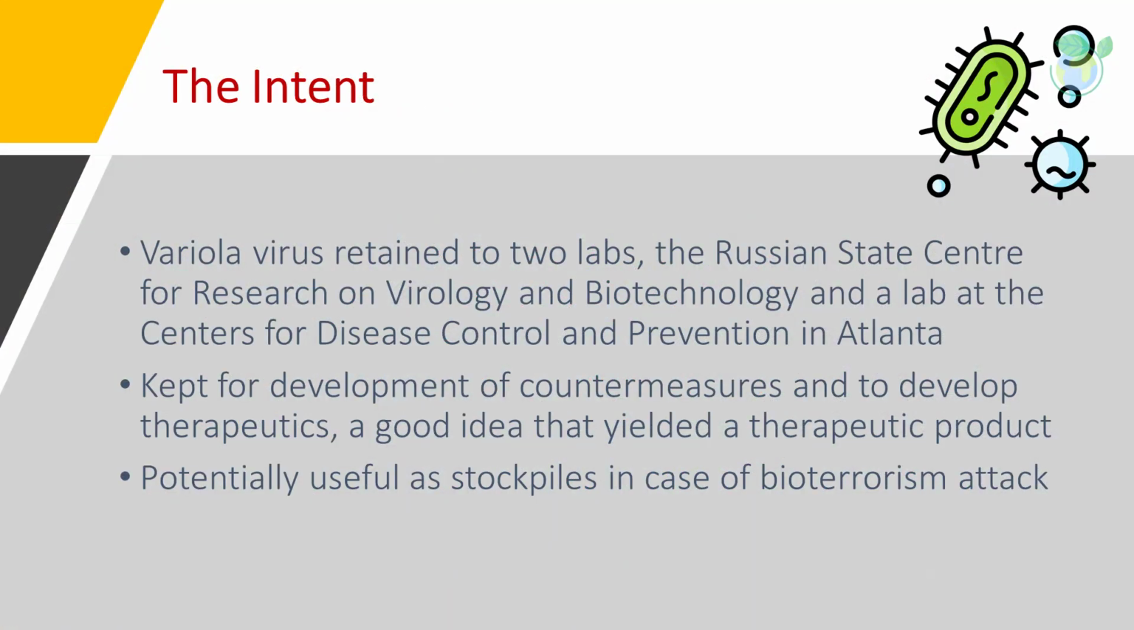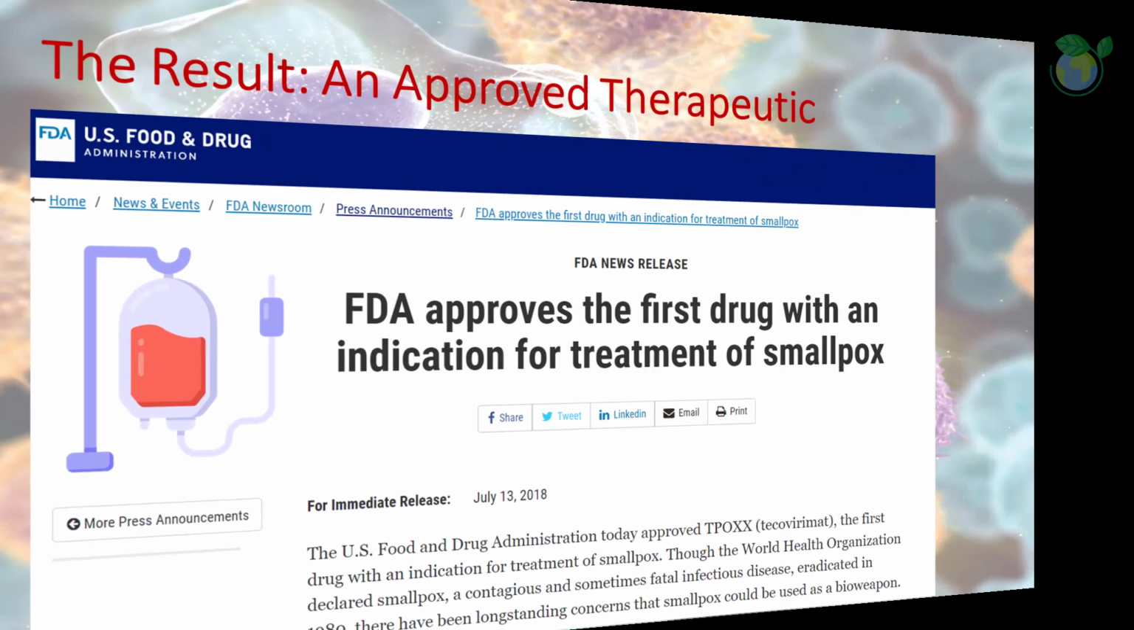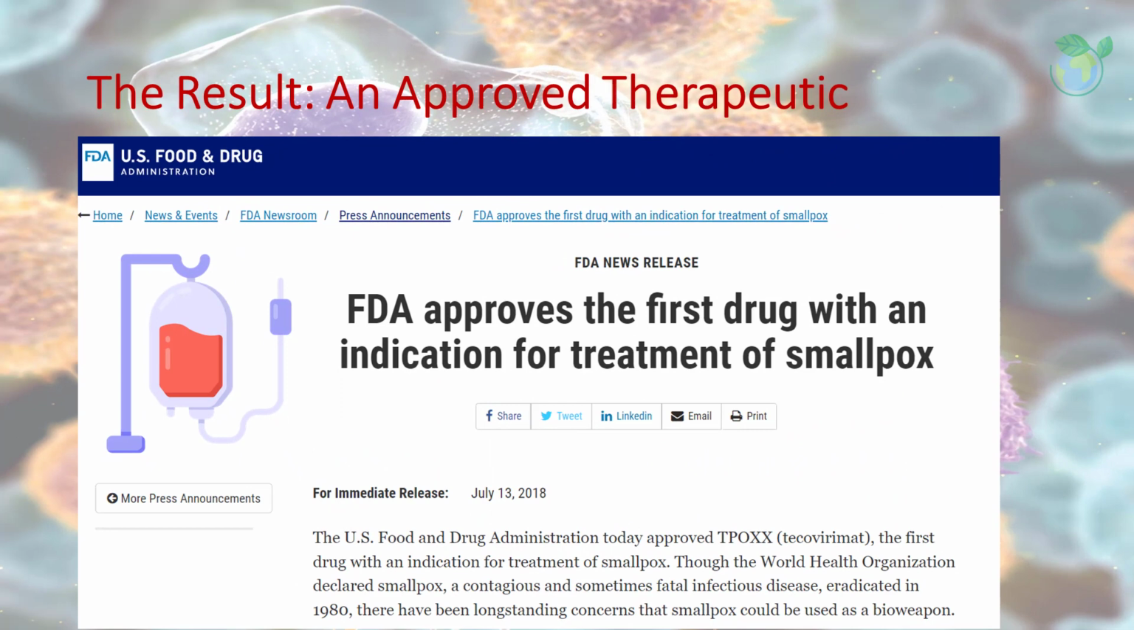Soon after smallpox was eradicated, the World Health Organization consolidated the remaining stocks of variola virus to 2 labs, the Russian State Center for Research on Virology and Biotechnology and a lab at the Centers for Disease Control and Prevention in Atlanta. The intent is to keep them for development of countermeasures and to develop therapeutics, a good idea that yielded a therapeutic product. These countermeasures derived from continued and ongoing research could potentially be useful as stockpiles in case of a bioterrorism attack. Tecovirimat is the first drug with an indication for treatment of smallpox.